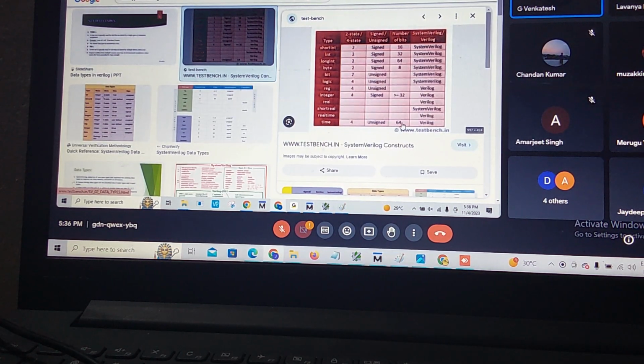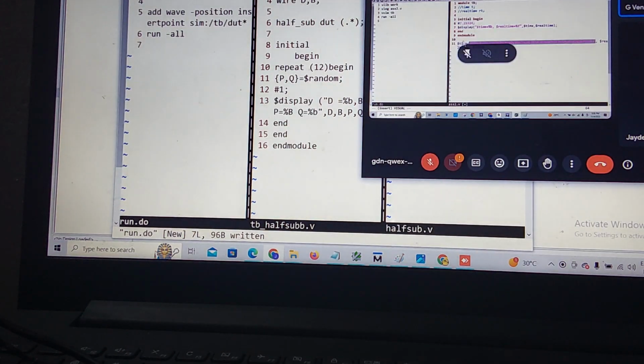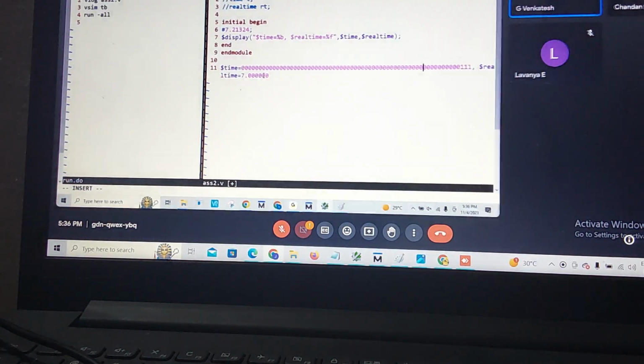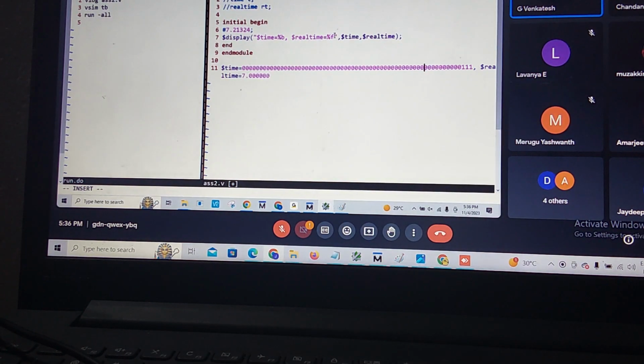Time is 64 bit. Unsigned means only positive, due to that only 64 bits came here. But I need to get the fraction part here. Why is the tool not giving it? Can anyone let me know?